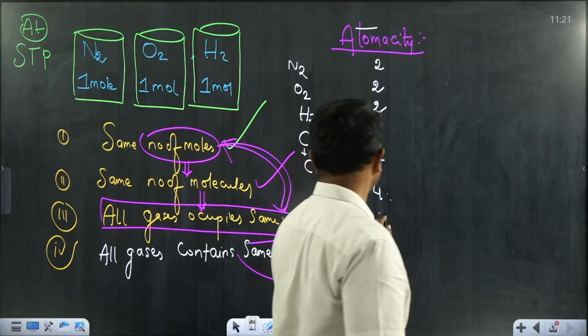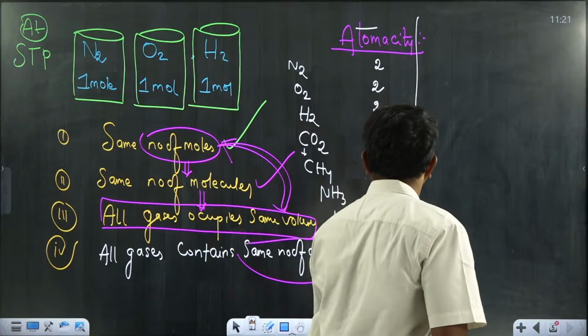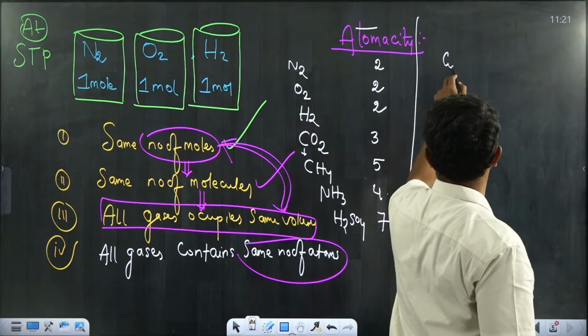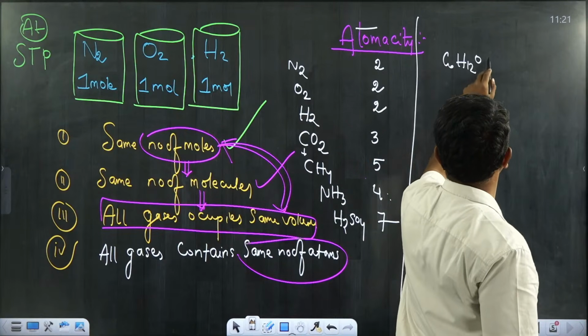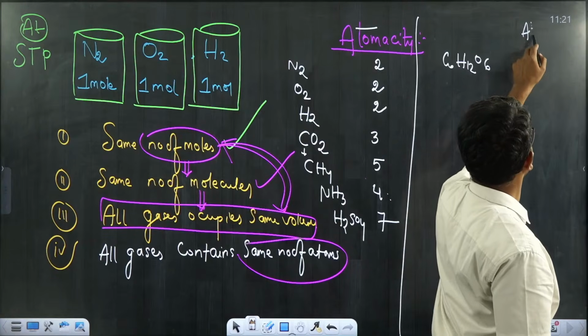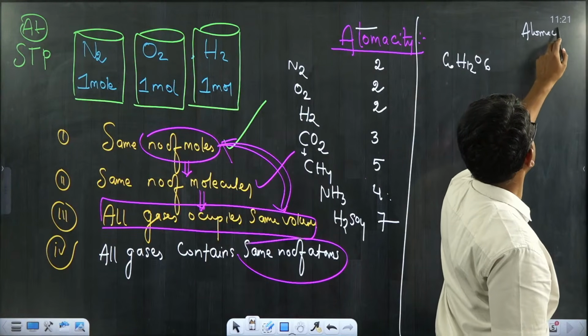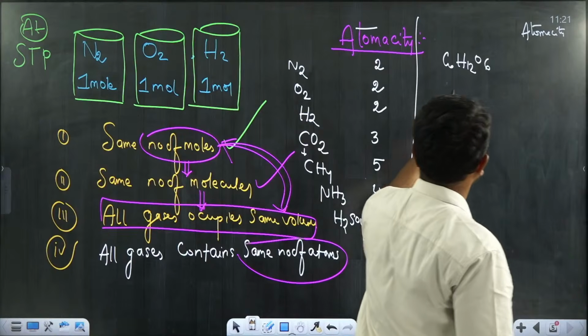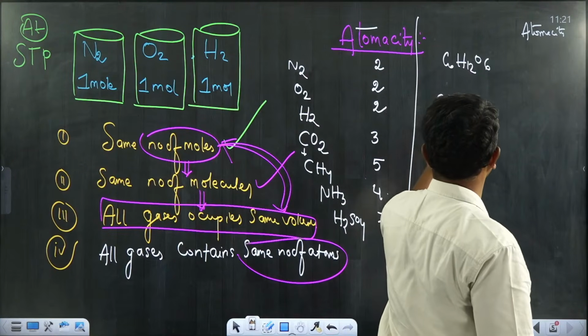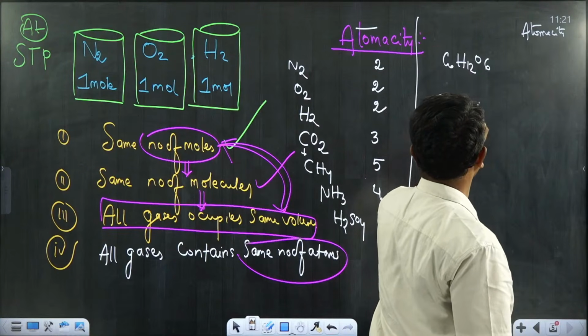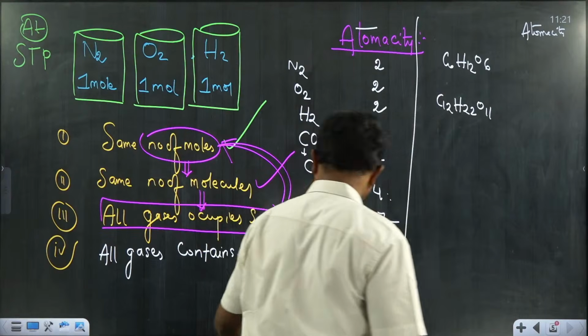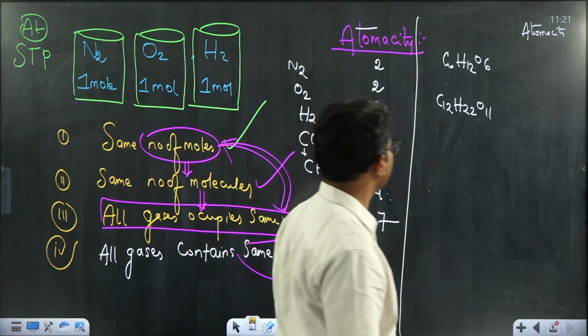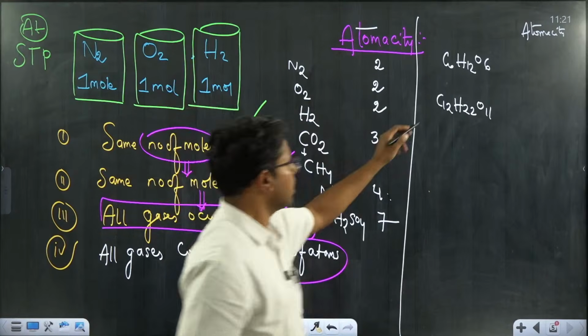Very good. So 7. Very nice. I have given one more molecule, C6H12O6. Write the atomicity over here. I think you know this compound very well.